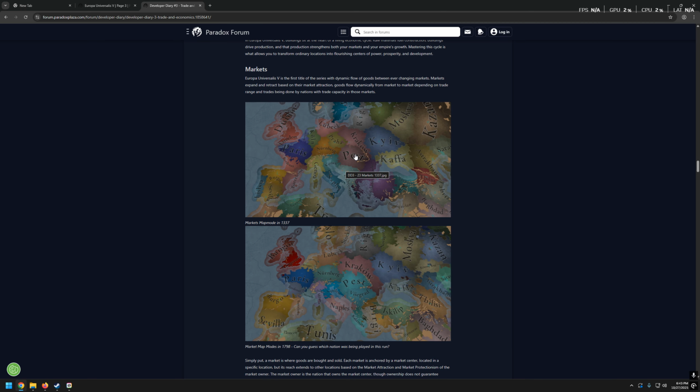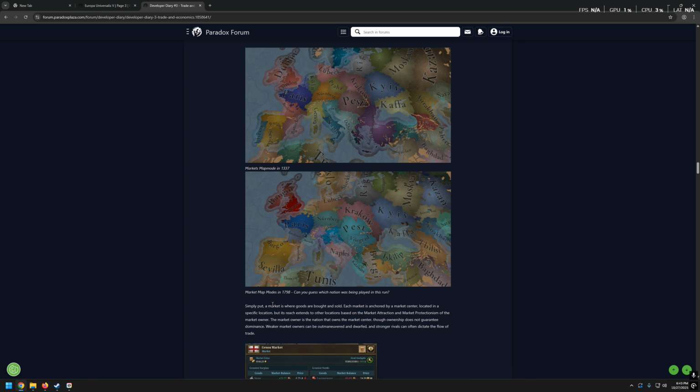So here we have the example of market map mode in 1337, so the very beginning of the game. And then we have market map modes in 1798, so almost the end of the game. Can you guess which nation was being played in this run? No, I don't know. So look at that. Look at the difference. That's crazy. Basically, Paris looks the same. Nuremberg is very similar. Lubeck as well.